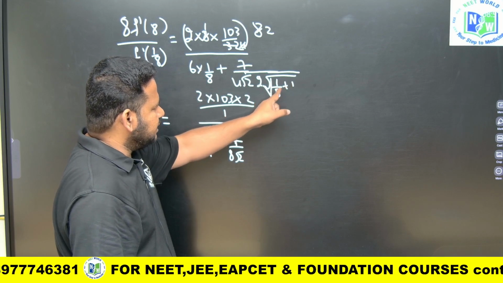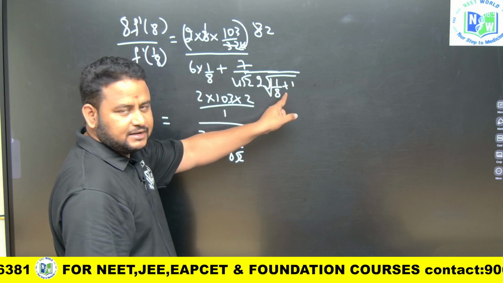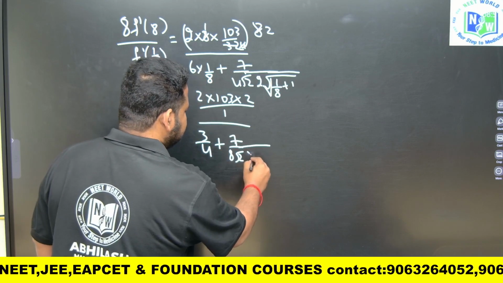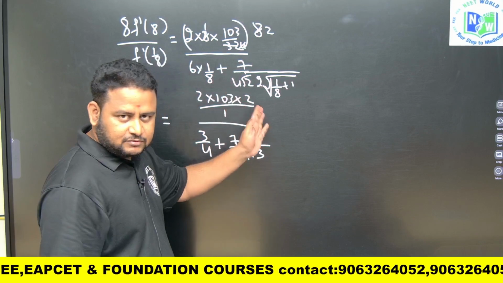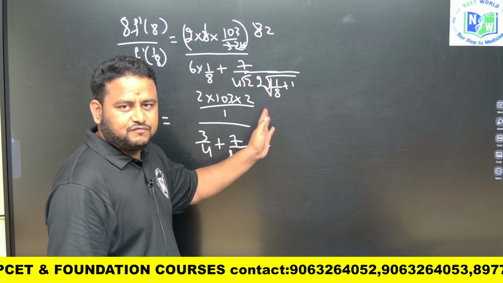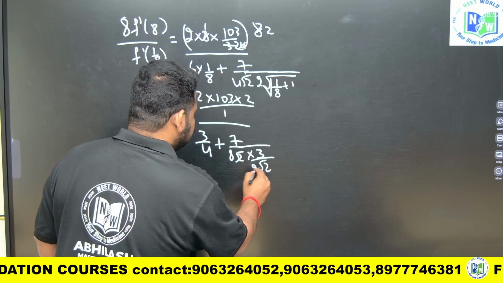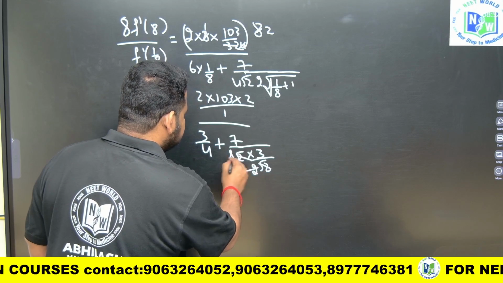So, this will become 8 plus 1 is 9, square root of 9 by 8. Square root of 9 by 8 is nothing but equal to what? Square root of 9 is nothing but equal to 3. Square root of 8 can be written as 4 into 2, so that will become 2 root 2. So, root 2 cancels.